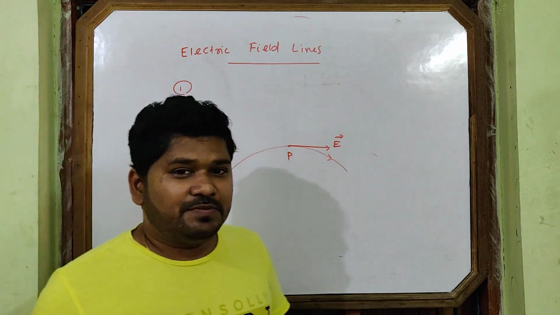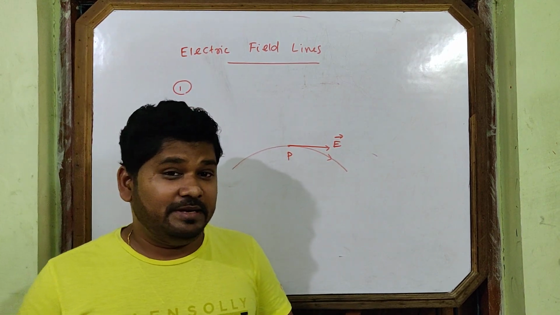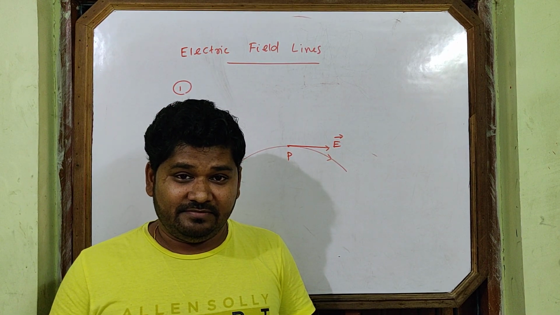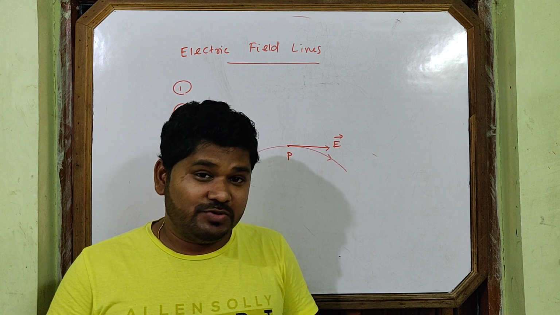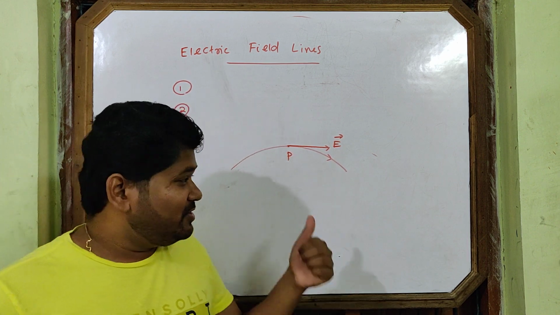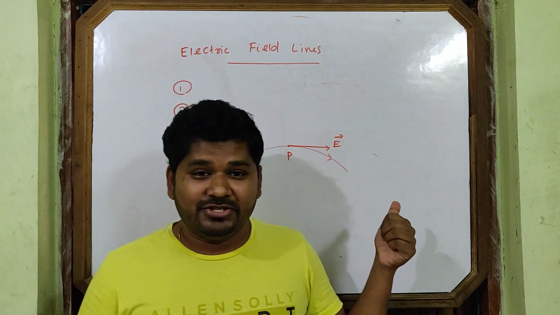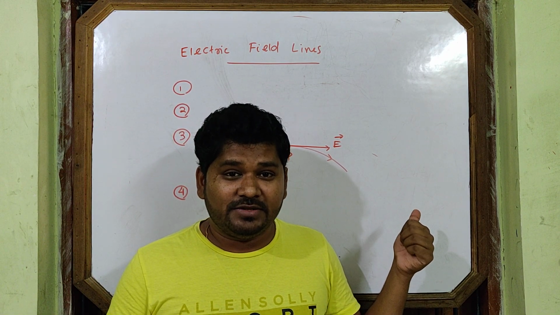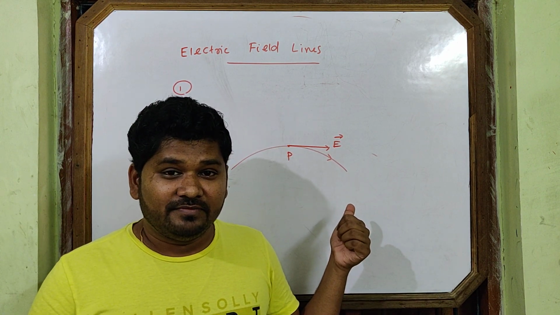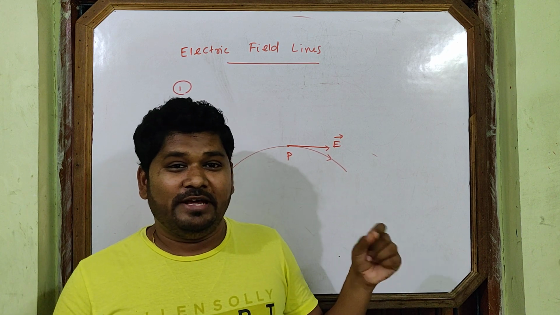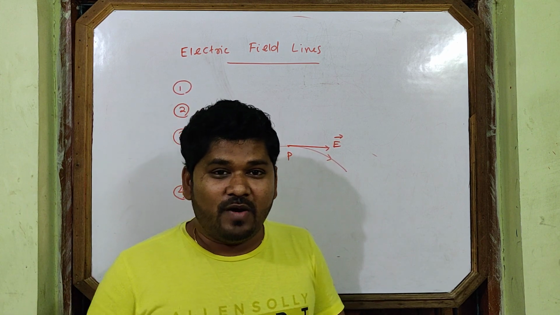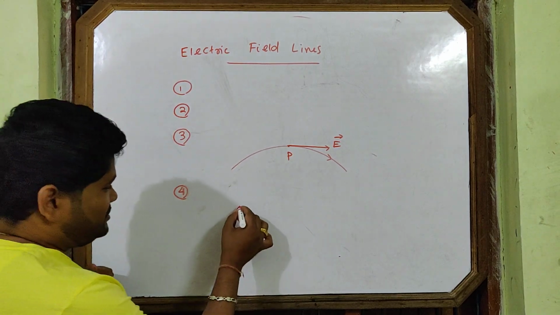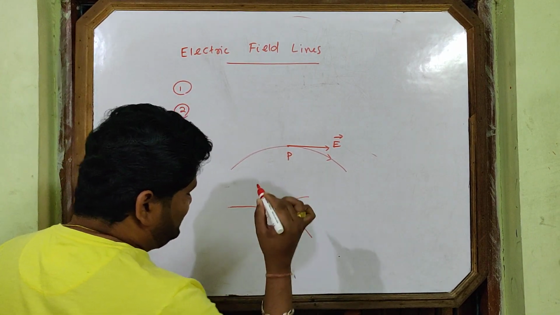Two lines of force never cross each other. This is a very important property. You know in 11th class, two streamlines never cross each other. Here two lines of force never cross each other. Why do two lines of force never cross each other? This was also a 2020 board exam question. You see, the answer will be like this.